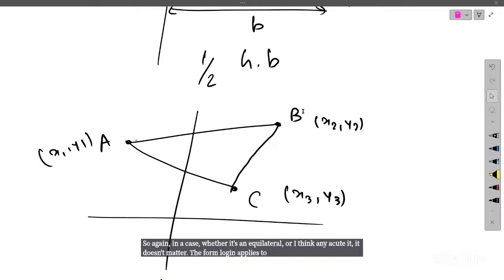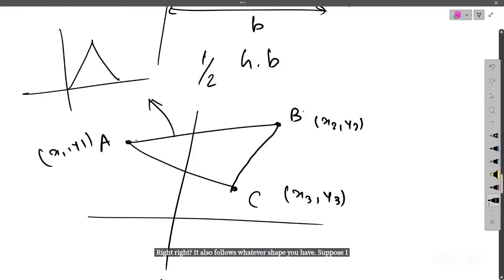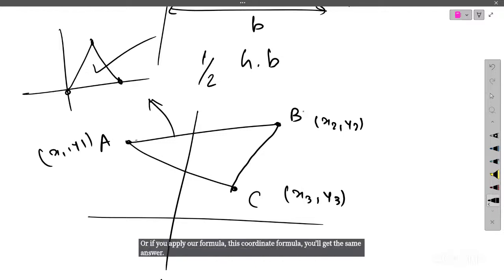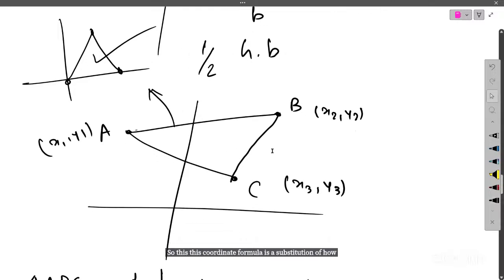Whatever shape you have, if you apply 1 by 2 BH, or if you apply this coordinate formula, you will get the same answer. There won't be any difference. So this coordinate formula is a substitution of half BH?